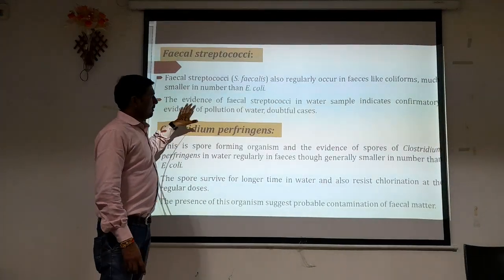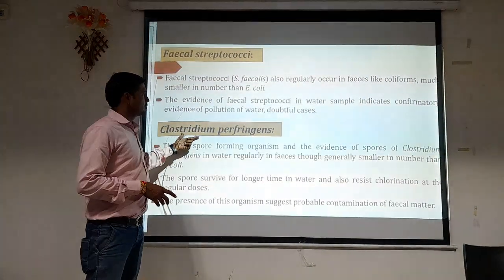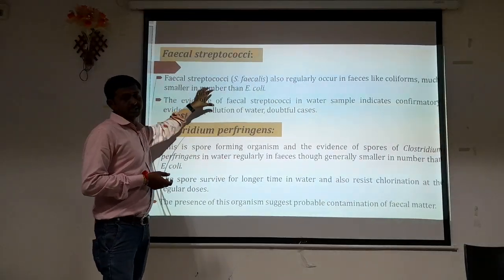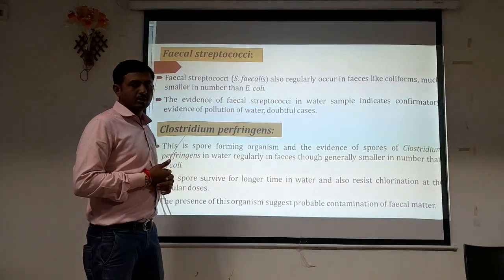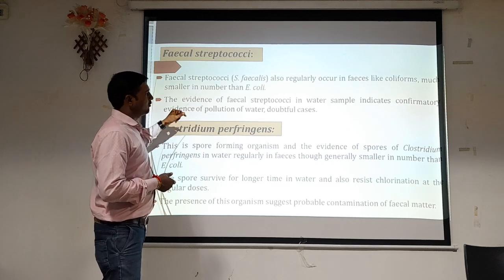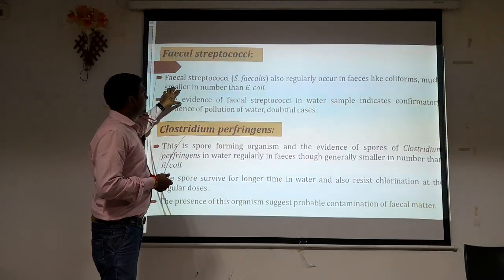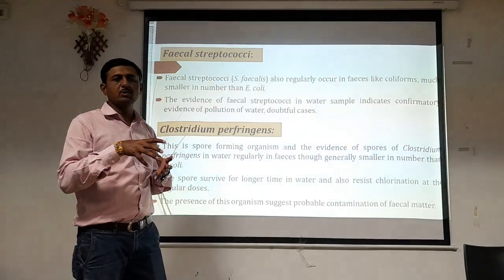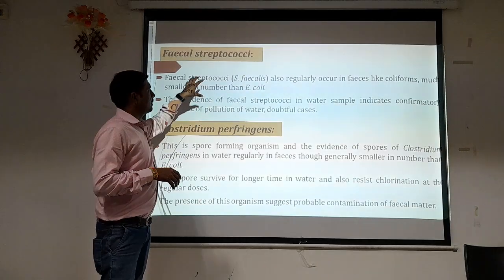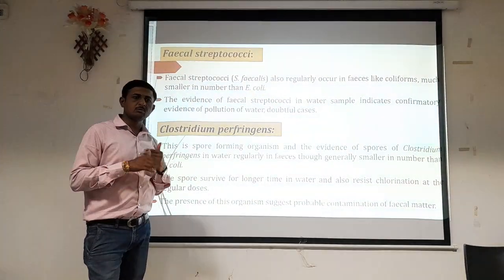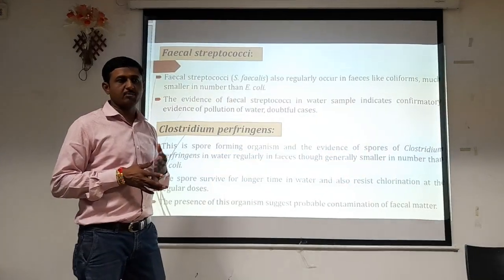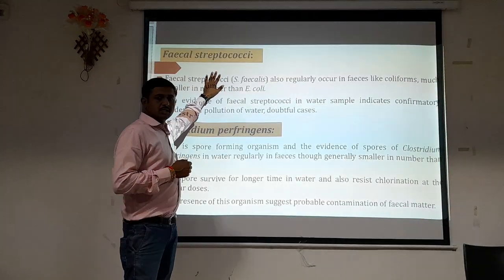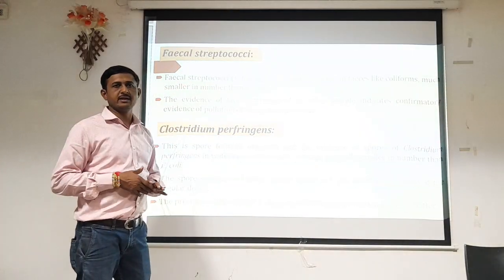So here, fecal streptococci and Clostridium perfringens. These are again coliform group of organisms. Fecal streptococci, that is Streptococcus fecalis, also regularly occur in feces like coliform, but they are found in much smaller numbers than E. coli. Apart from E. coli, Streptococcus fecalis can be present in the feces or fecal excreta, but they are found in a much smaller quantity as compared to E. coli. That's why it is avoided, or it is not considered as an indicator organism.